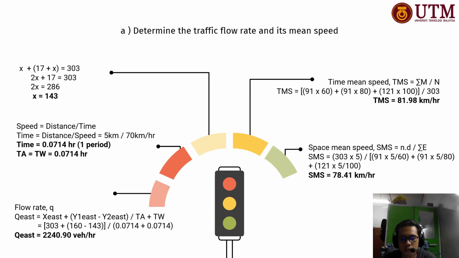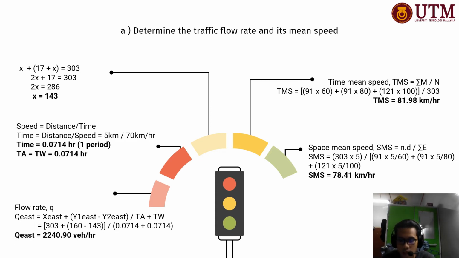Therefore, we can find the flow rate, where Q is equal to (X plus Y1 minus Y2) over (TA plus TW).